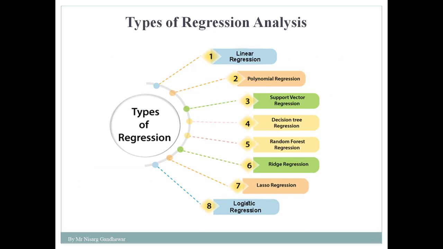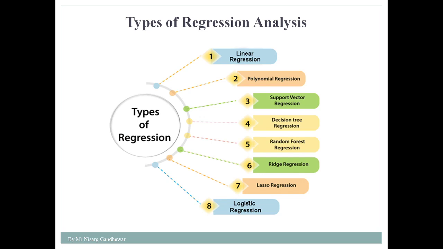There are many types of regression analysis. We are going to discuss majorly linear regression and logistic regression. The various types include linear regression, polynomial regression, support vector regression, decision tree regression, random forest regression, ridge regression, lasso regression, and logistic regression. These are the various regression algorithms available under the category of regression analysis. Here we are going to discuss linear regression and logistic regression.